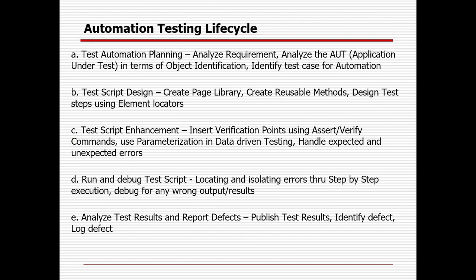There is an automation testing life cycle as well, just like the defect life cycle and the software testing life cycle. It first has planning, then script design, then script enhancement, then debugging, and then analyzing the result and reporting defects. Whenever you are doing the planning, you will be analyzing the requirement, the application, and the test cases: which test cases can be automated, whether it is a smoke suite, regression, functional part, or integration part, and what the limitations are. All this is done in the planning phase.